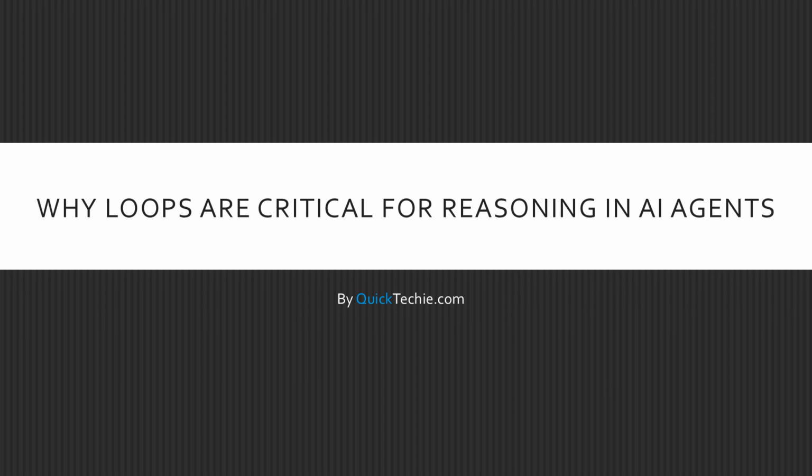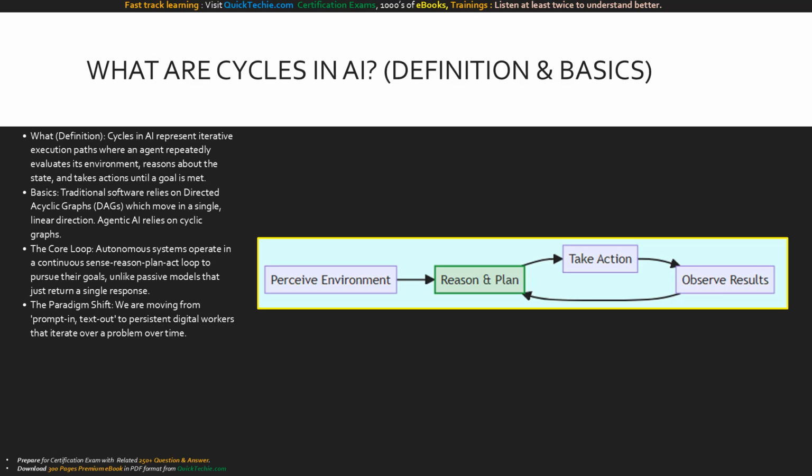Welcome, architects and developers. Today we are diving into the heart of autonomous AI, cycles, and reasoning loops. We will explore why linear execution is dead and why loops are the critical engine for true AI reasoning. Let's get started. Let's define what we mean by cycles in AI.